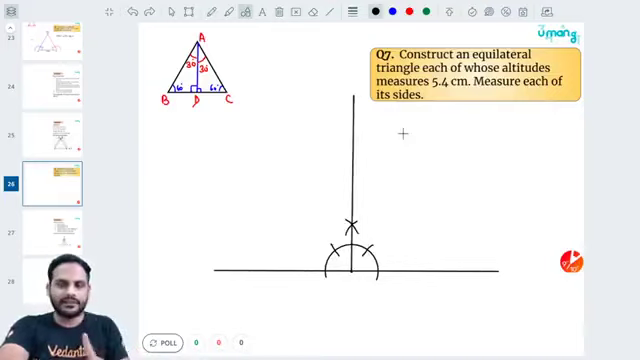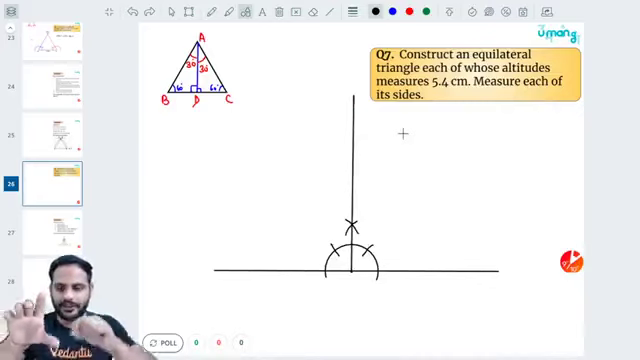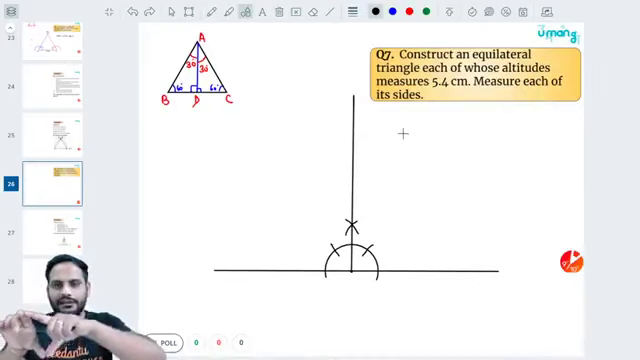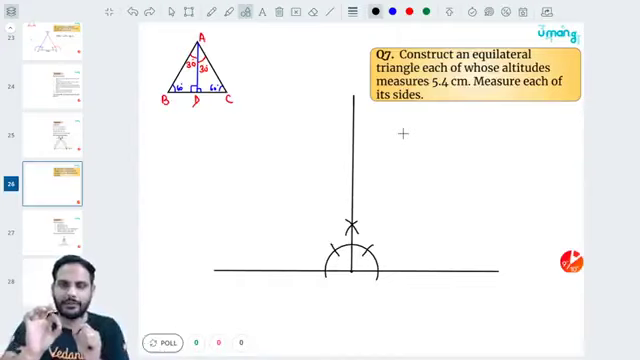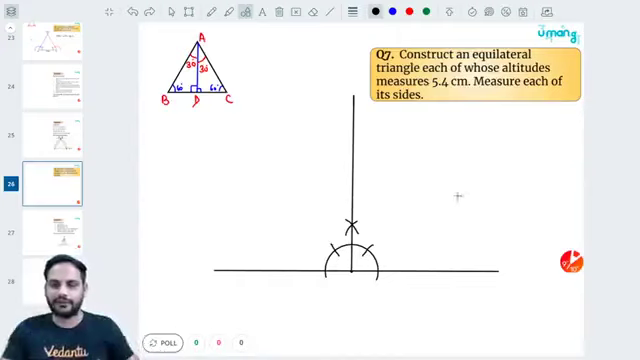Correct? Now they have given the length of the altitude is 5.4 centimeter. Take a scale, open the compass to a length of 5.4 centimeter and make one cut. Let us say 5.4 centimeter is somewhere over here. So this is the vertex A, this is the vertex D. Look, this AD we have got as 5.4 centimeter. Now my work is to get B and C.